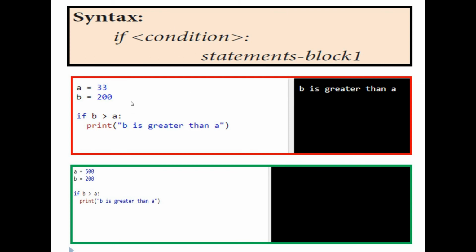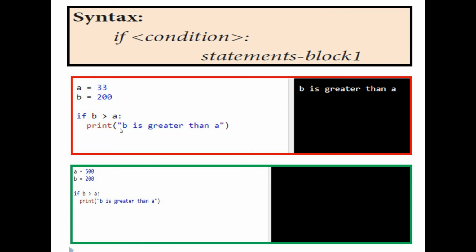See the simple program. A is equal to 33, B is equal to 200. If B is greater than A, that is 200 is greater than A's value, which is 33. If 200 is greater than 33, the condition is true. If the condition is true, it will print the result as B is greater than A.